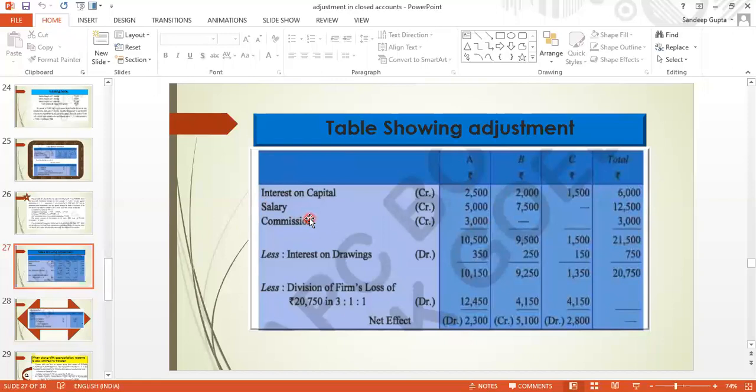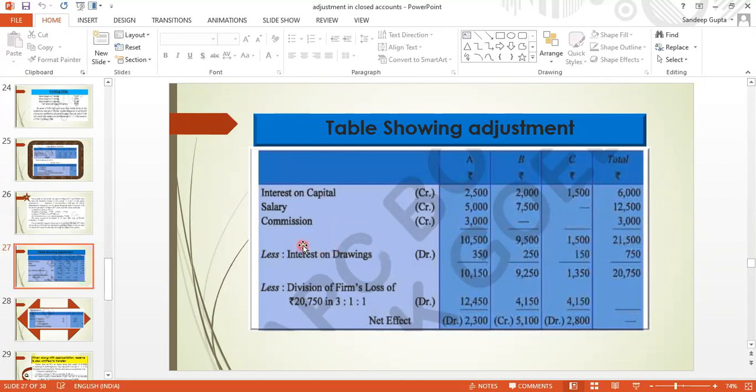So salary is also income for the partner, so this will also be credited because earlier we did not give it, we forgot, so now it has to be given, and this will add to their capital, credit. Commission is to be given to A only for a special transaction, 3,000. So this is also income for A, so A's capital amount will be credited. So here the total of salary is 5 + 7.5 = 12,500 and then 3,000. So the total column is coming 21,500, and A's total is coming 10,500, B's is coming 9,500 and C's 1,500.